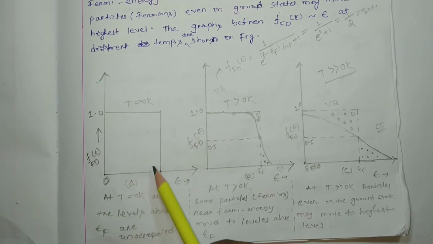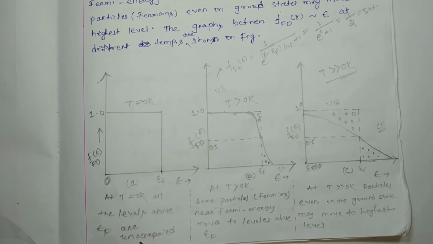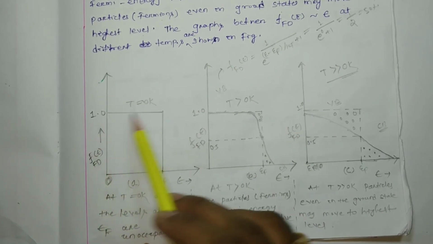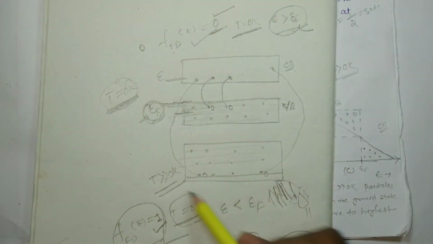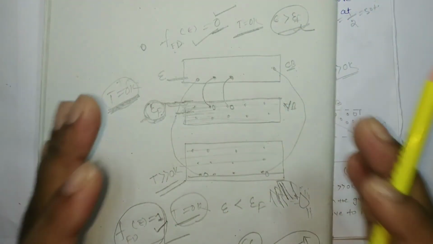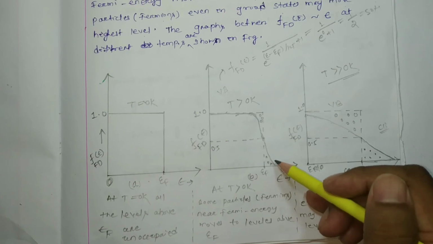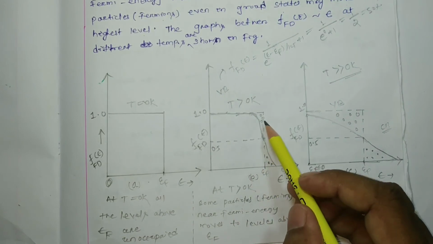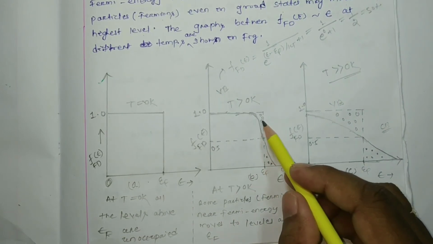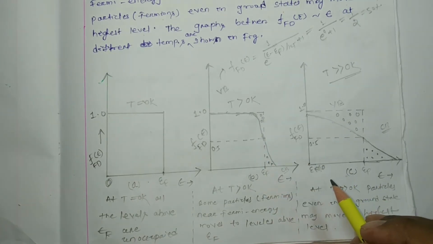So here in the figure, I have written that at T equal to 0 Kelvin, all the levels above epsilon f are unoccupied. This is the graph between epsilon and the Fermi-Dirac distribution function. But this is the physics whatever we have discussed. Just above 0 Kelvin, some of the electrons jump to the conduction band and create holes in the valence band. Those are the electrons nearer to epsilon f; these electrons jump to a higher energy state, or to the conduction band.